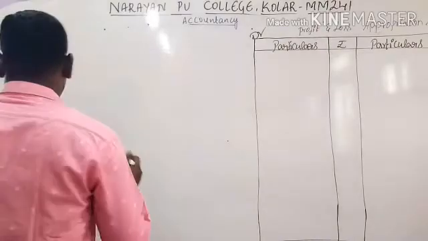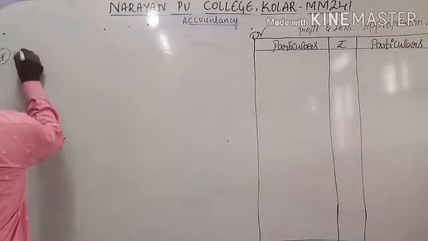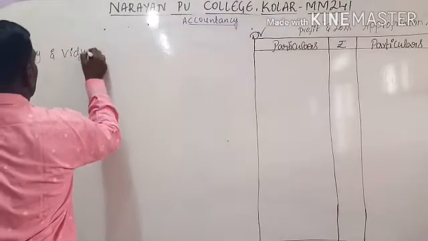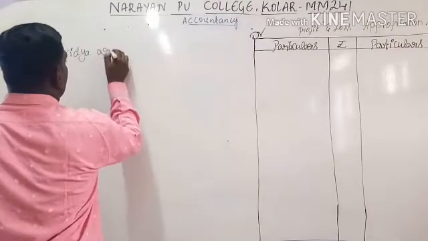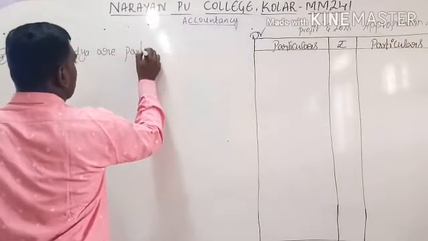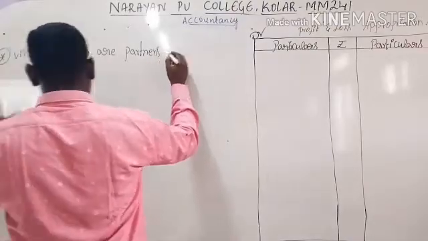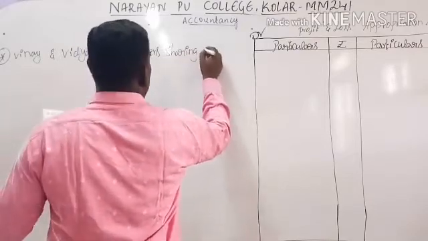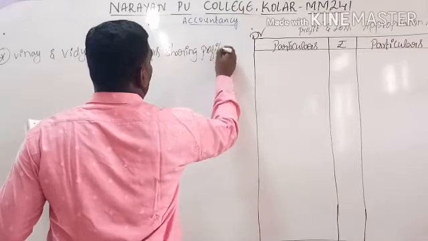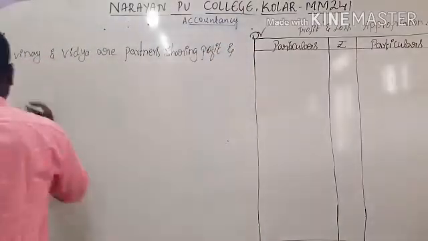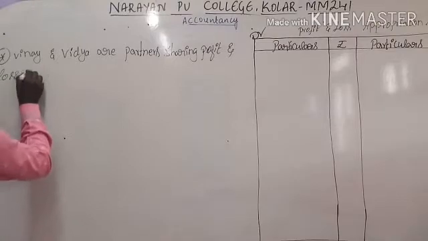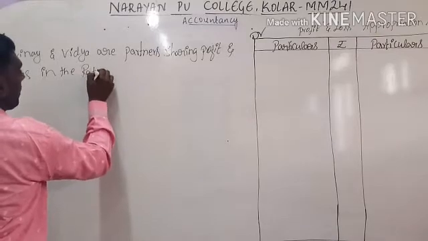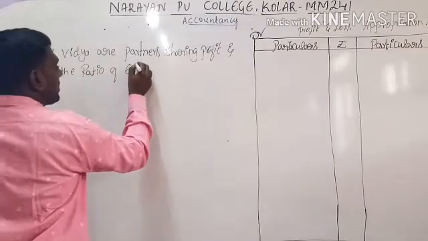Under that, first question number 1: Vinay and Vidya are partners sharing profit and losses in the ratio of 6:4.